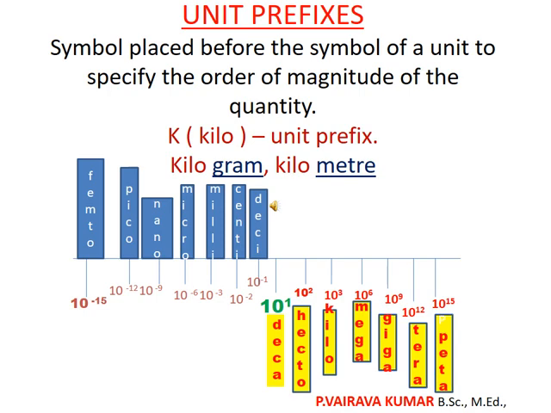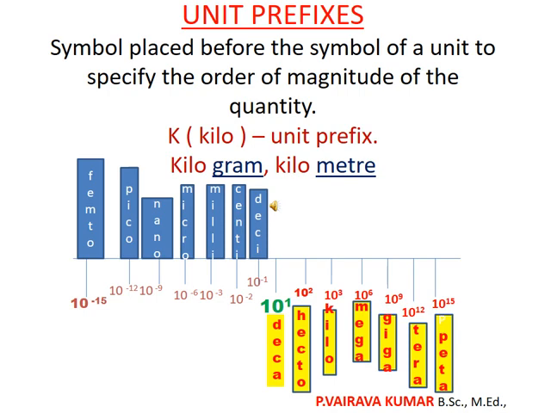Come to the left side of 10 power 1. Here all the powers are negative. That is 10 power minus 1, 10 power minus 2, 10 power minus 3.